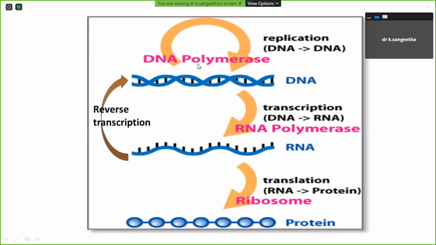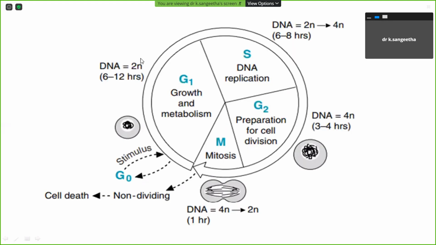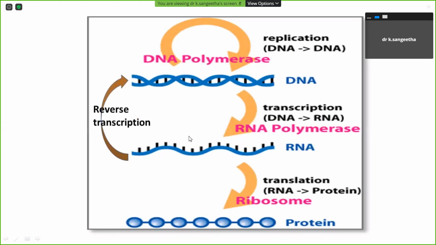Okay, anybody can explain this picture? Ma'am, is this the central dogma? Yeah, good, fine. So this is the central dogma of the cell.